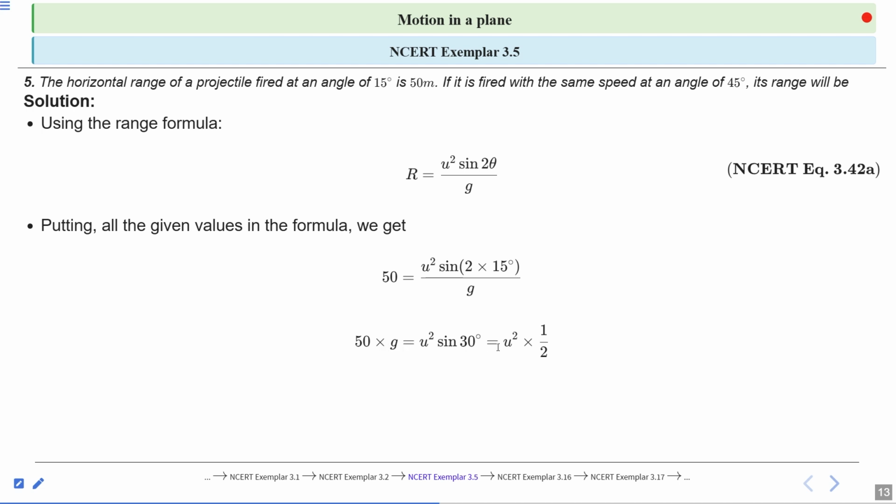50 into g is equal to u square into sine 30, which is 1 by 2. So u square is equal to 50 into g into 2.